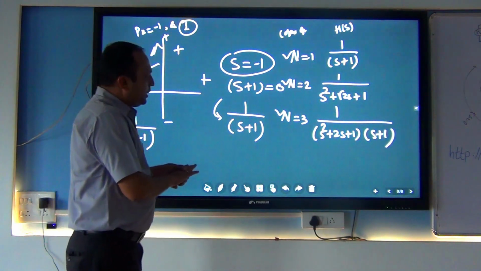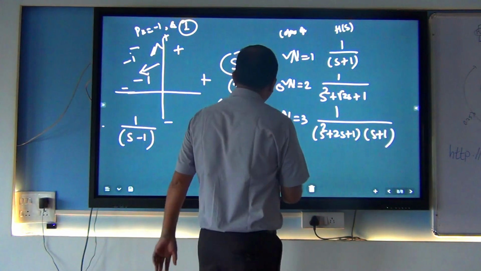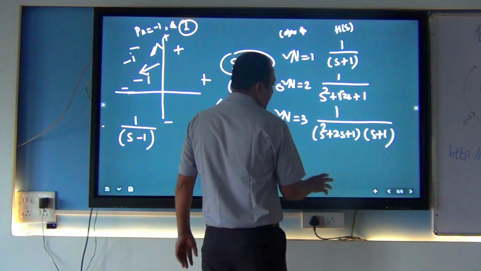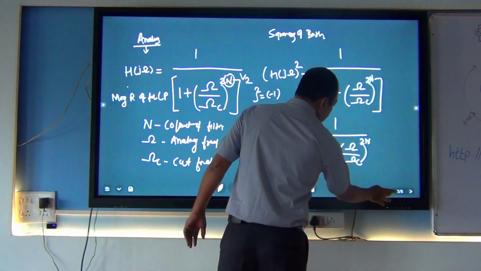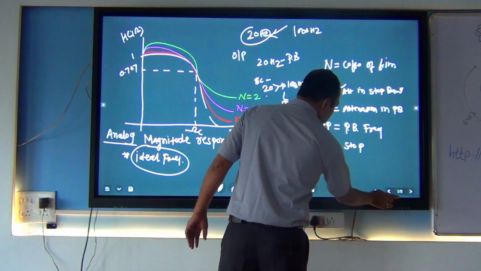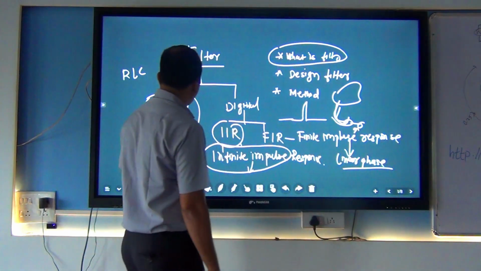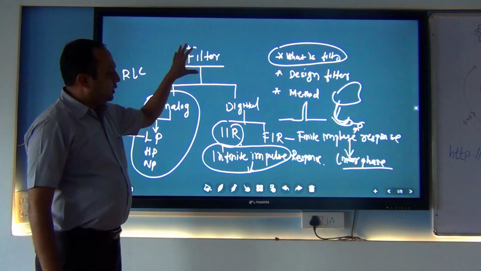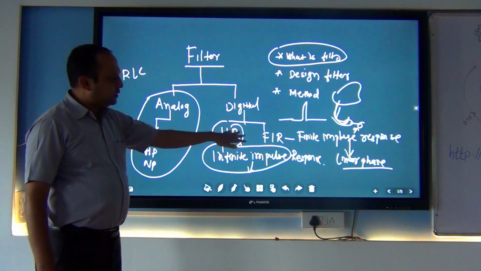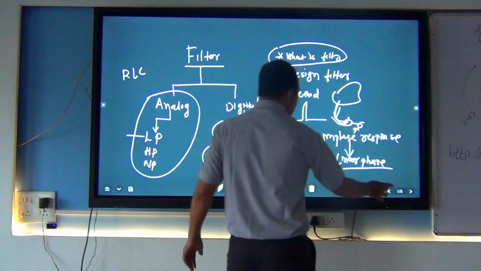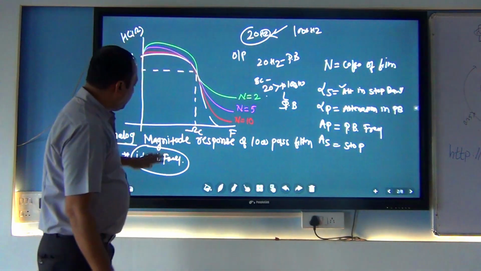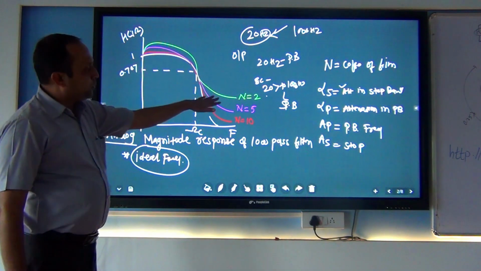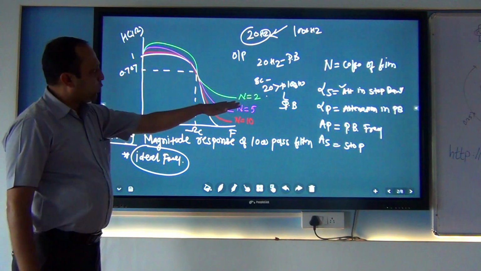So see, this is the summary which we have, and we started our discussion from the first. Now to summarize this whole thing, we start our discussion from analog filter, digital filter. This is digital filter FIR, IIR. Now we discuss the magnitude response of the filter. Now the coefficients of the filter depend upon these 4 quantities.